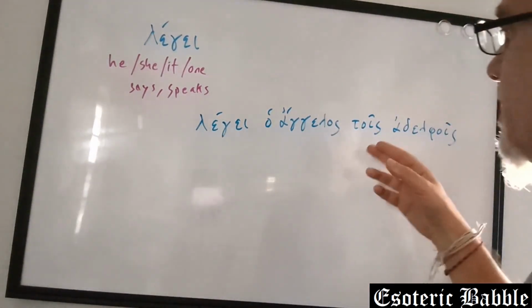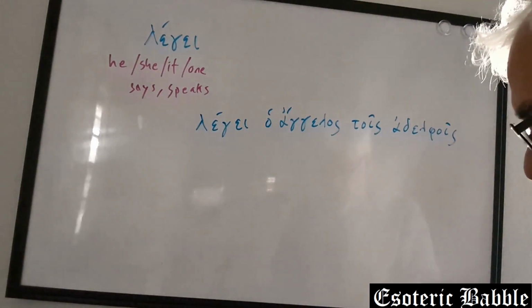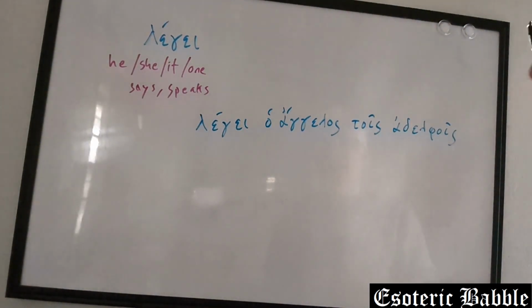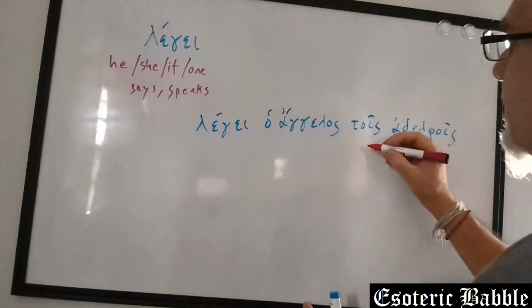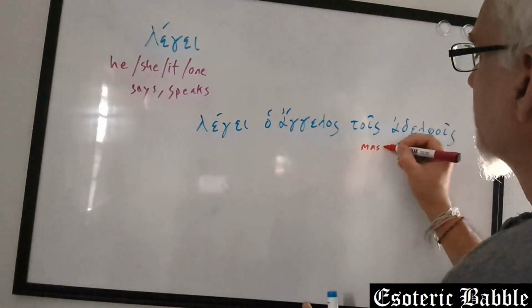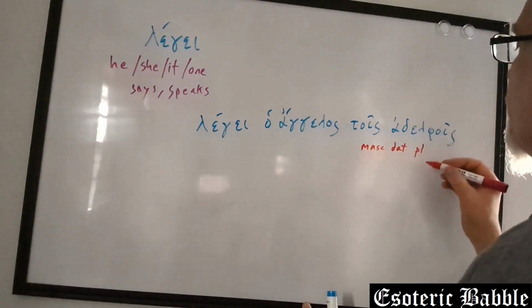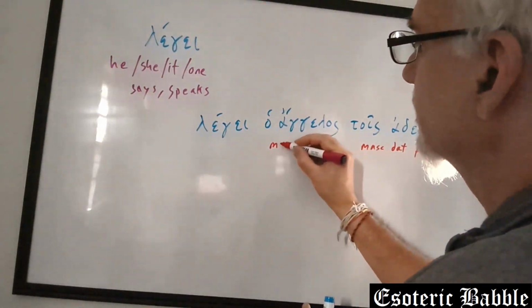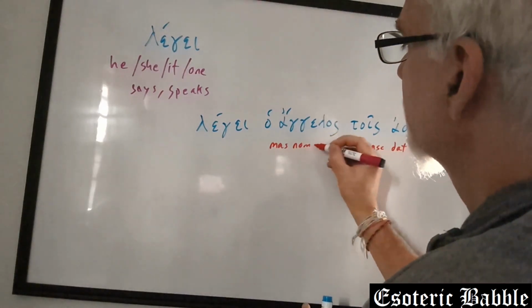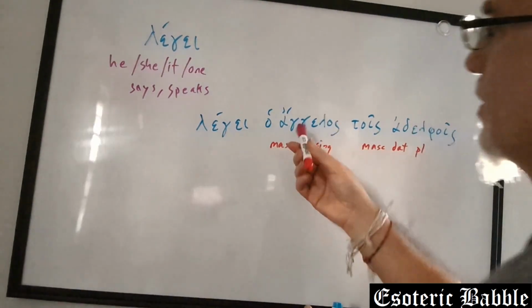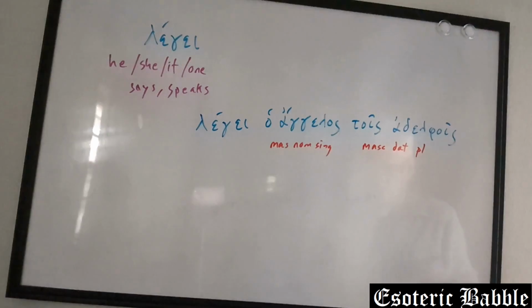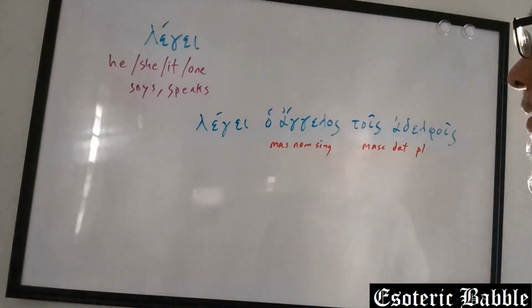The angel is speaking, and then here, we would identify this as masculine dative plural, just as this is masculine nominative singular. The angel is speaking to the brothers.